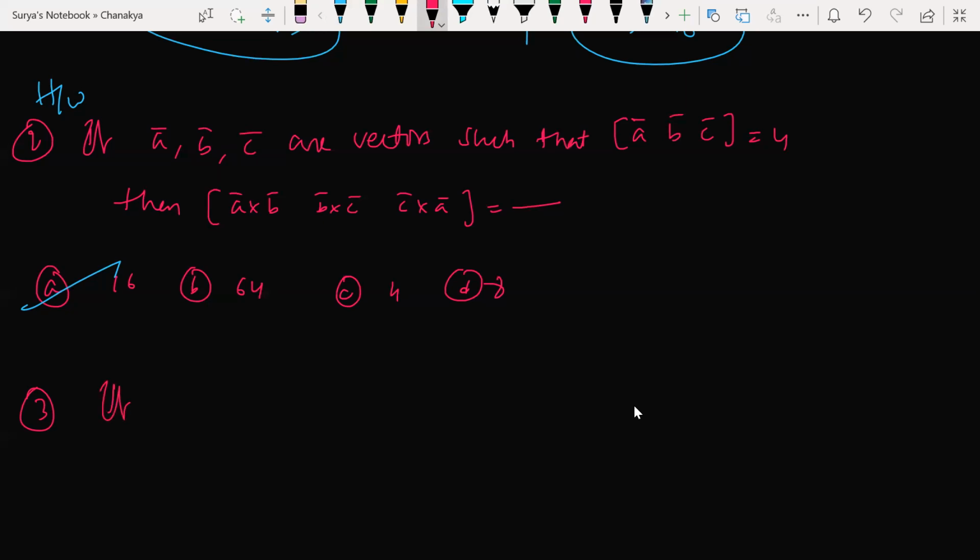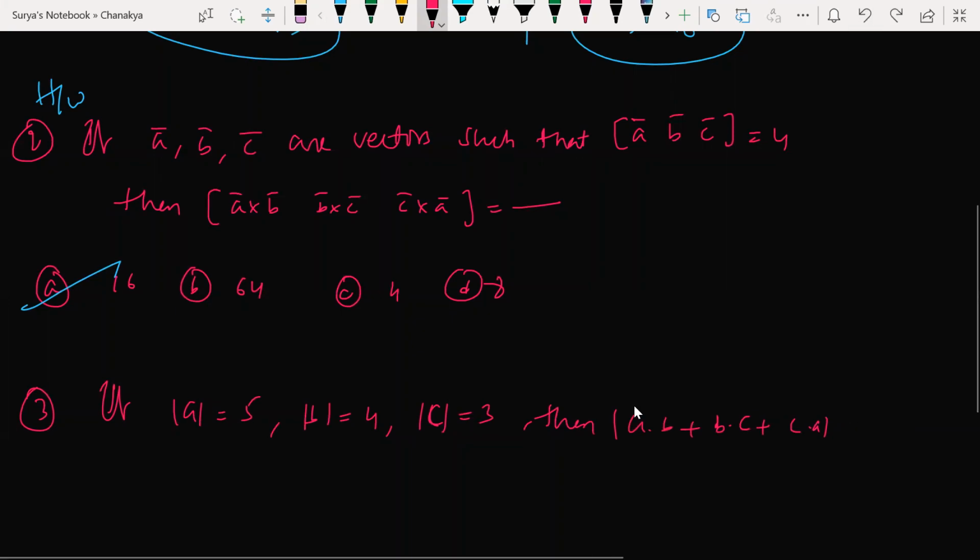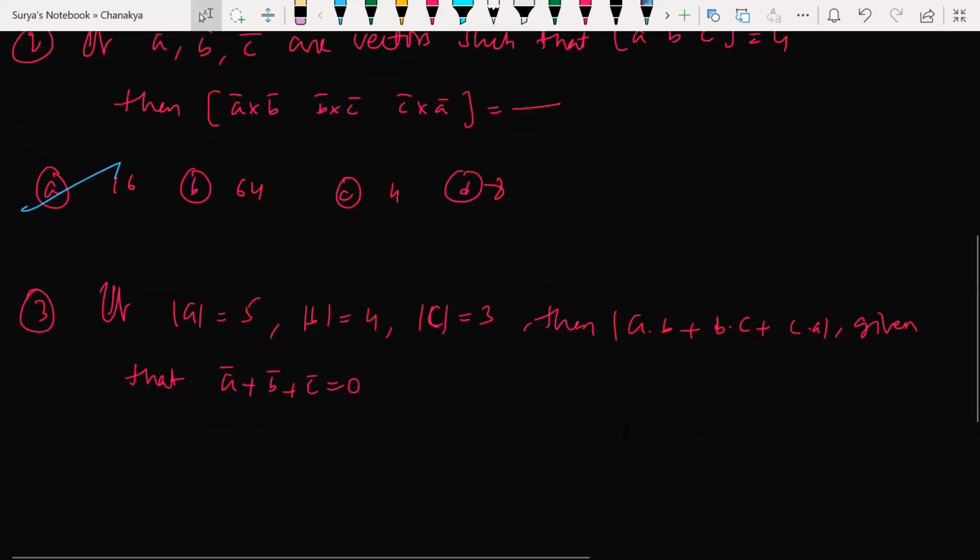If magnitude of A is 5, magnitude of B is 4, magnitude of C is given as 3, what is the value of A dot B plus B dot C plus C dot A? Sorry, A plus B plus C is given to be equal to 0.